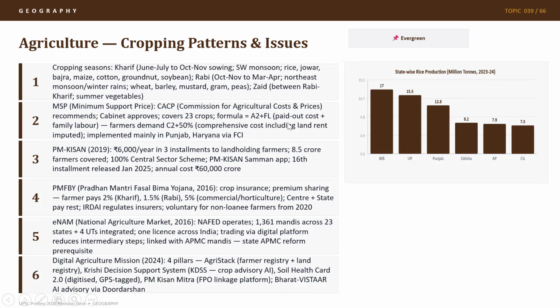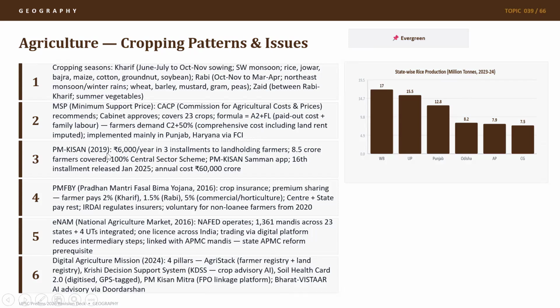We have A2 plus FL, which is paid out cost plus family labor. And then farmers' demand is C2 plus 50%, which includes comprehensive cost, includes land rent into this C2 plus 50%. It is implemented mainly in Punjab and Haryana through Food Corporation of India. So what are the things to keep in mind? CACP recommends MSP, cabinet approves it. It covers 23 crops. Go through all these 23 crops, at least remember their names, the formula, understand A2 plus FL and then C2 plus 50%. And how is it done? It is mainly procured through FCI, Food Corporation of India.